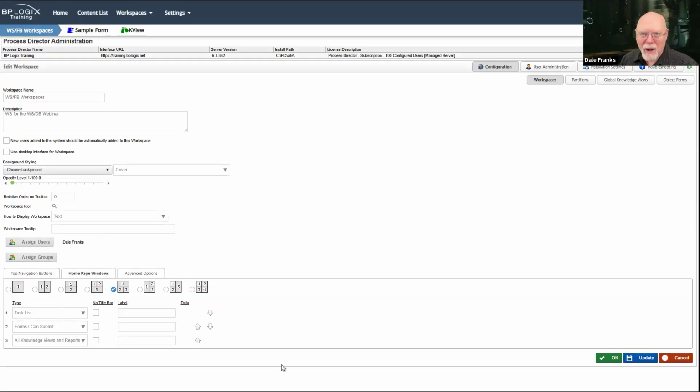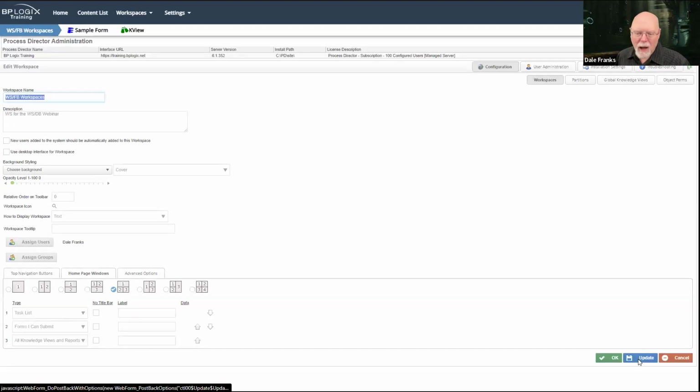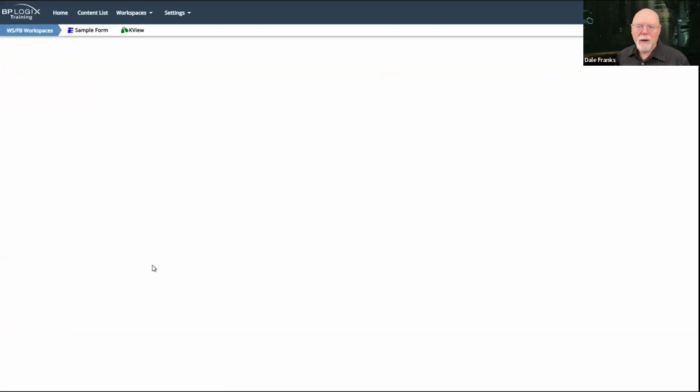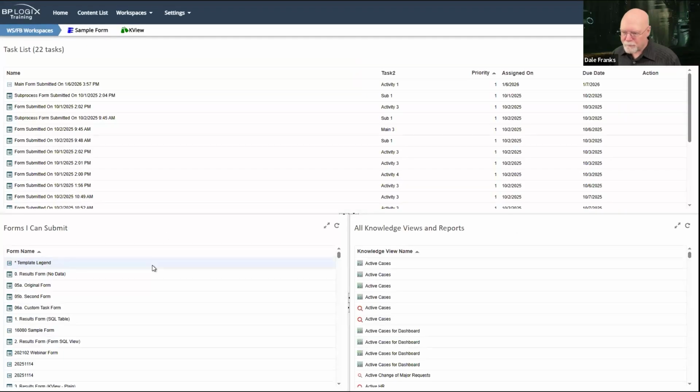So at the very top, I'll see my task list. Lower right, I'll see all the forms that I'm allowed to submit, which is going to be a lot on this system. And on the left, I'll see all the knowledge views and reports that I can access on this system. And I will just hit update. So this will change what I see here whenever I refresh this workspace. And this is the sort of standard traditional workspace that you've seen in Process Director for years and years and years.